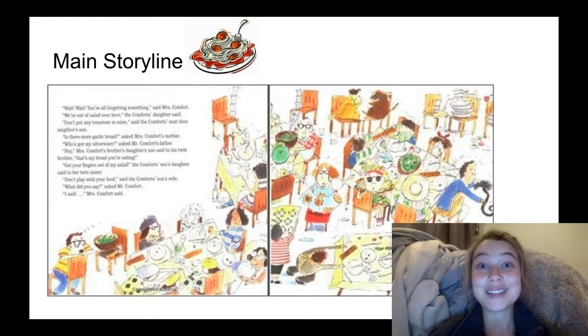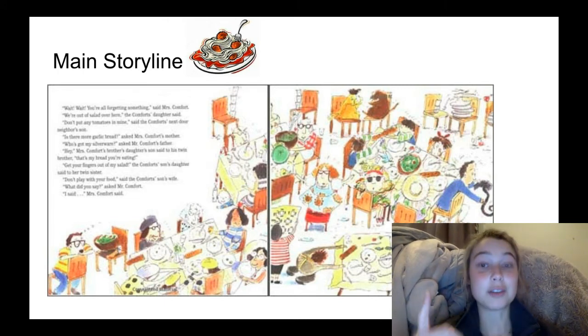But going back to the main storyline, this couple miss their family and friends, so they want to throw this big party, reunion, and of course do that with food. Mrs. Comfort is kind of the go-getter and organizer, while Mr. Comfort is more of the preparer of food.